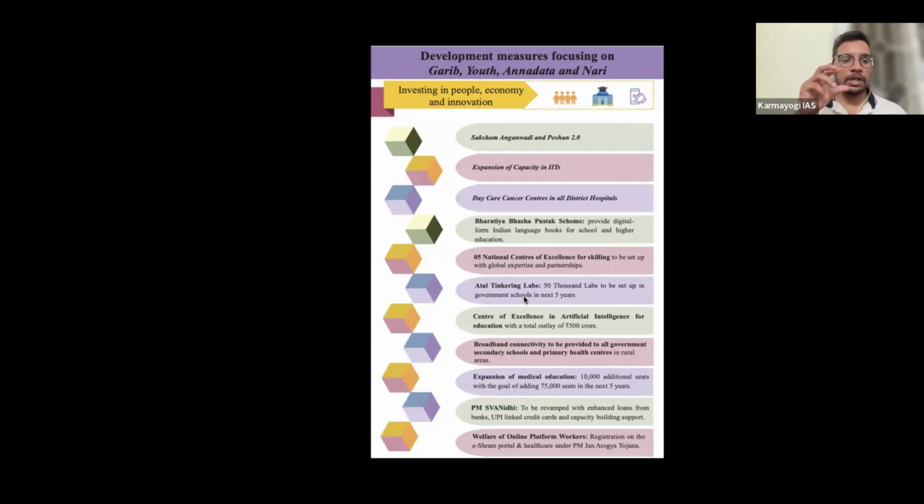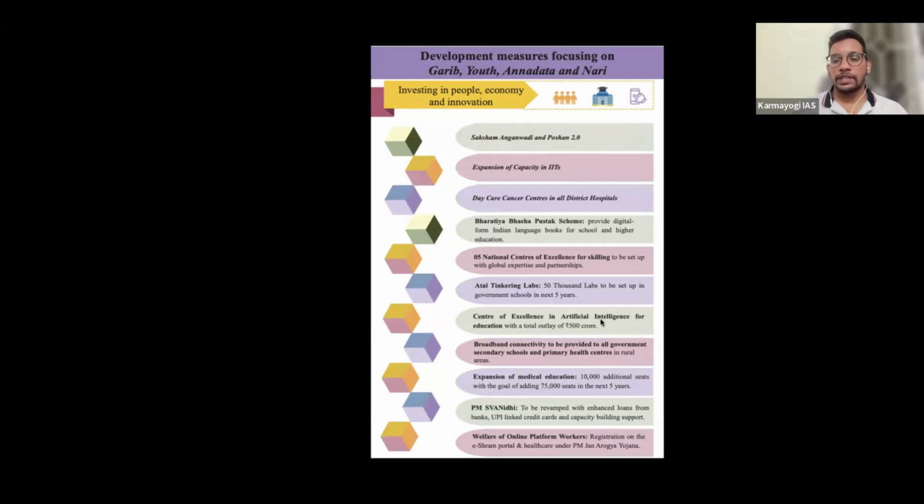So they are establishing Atal Tinkering Labs with 5 lakhs. They are giving 5 lakh rupees to each school to establish labs so that practical knowledge is gained. But now the government is aiming to create such labs in government schools itself. 50,000 labs will be set up in all government schools in the next 5 years. So the government is pushing Atal Tinkering Labs in government schools now.